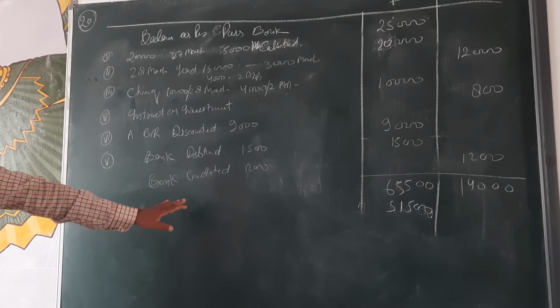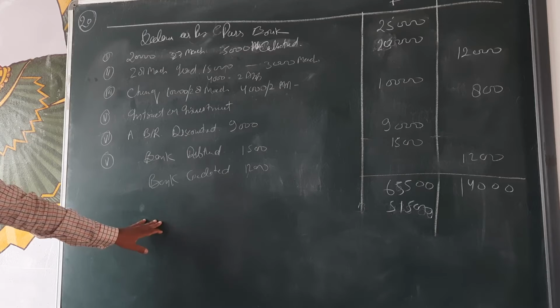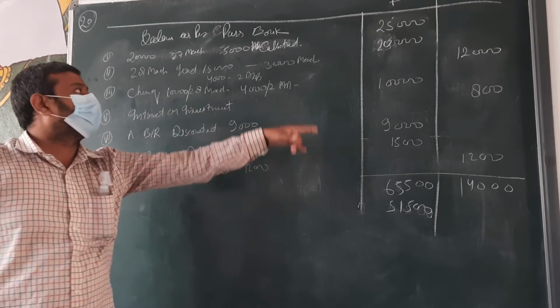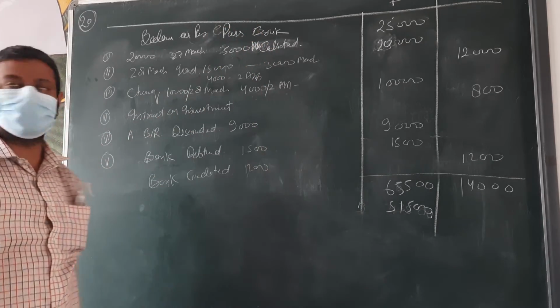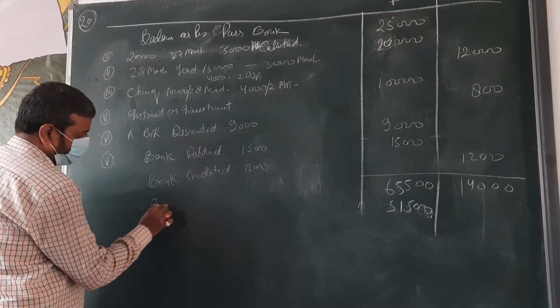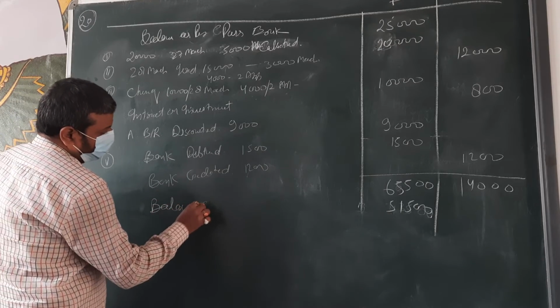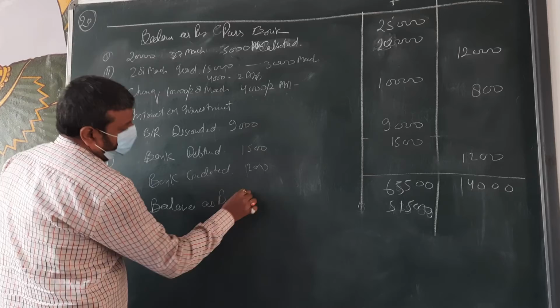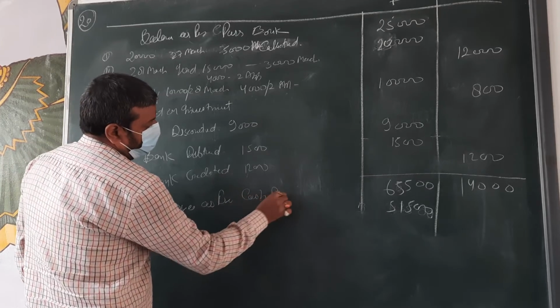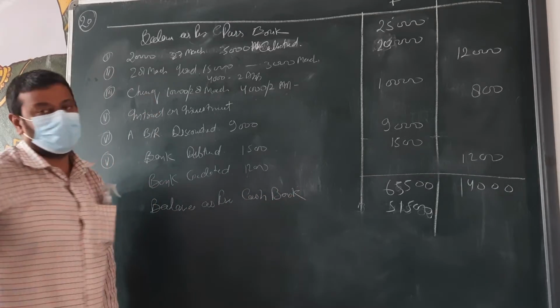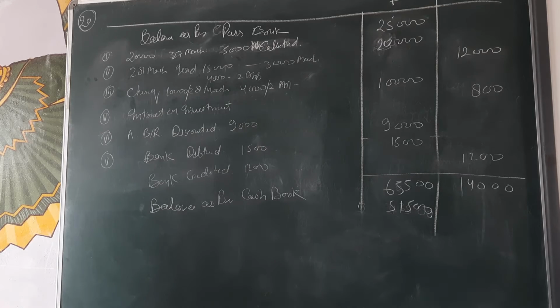Overdraft as per passbook. Balance as per cash book, because same side, only what change? Book will change. Okay? Clear? Finish it fast.